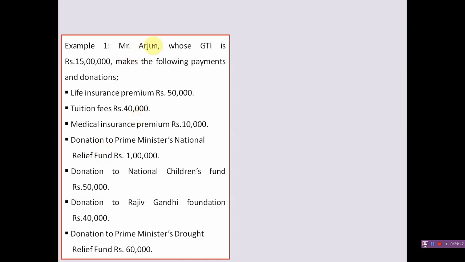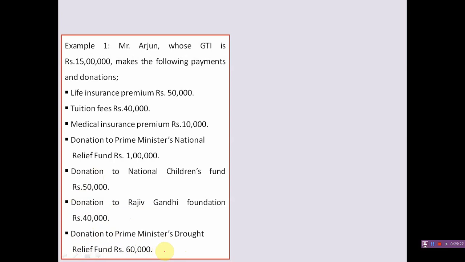Example: Mr. Arun, whose gross total income is rupees 15 lakh, makes the following payments and donations: life insurance premium 50,000, tuition fee 40,000, medical insurance premium 10,000, donation to Prime Minister's National Relief Fund 1 lakh, donation to National Children's Fund 50,000, donation to Rajiv Gandhi Foundation rupees 40,000, donation to Prime Minister's Drought Relief Fund 60,000. Compute the deduction under section 80G and total income.